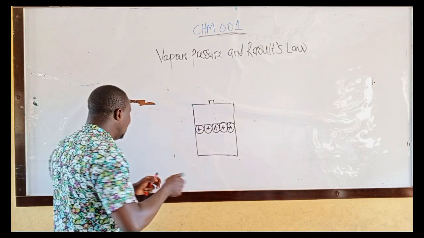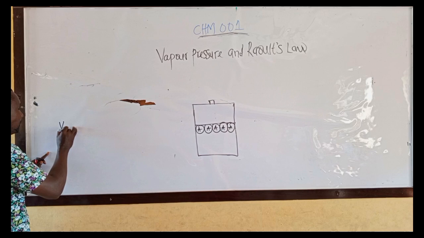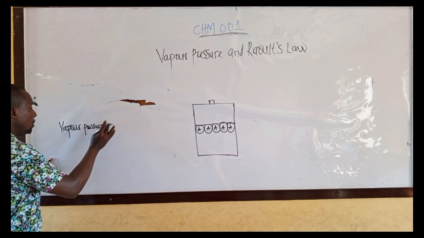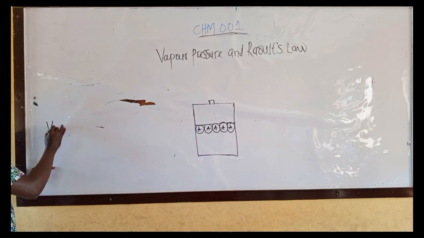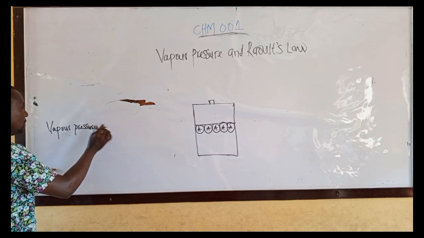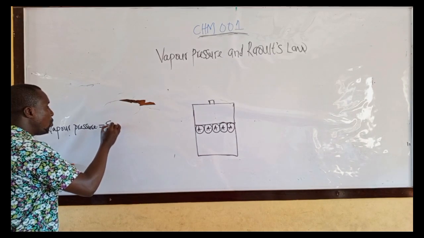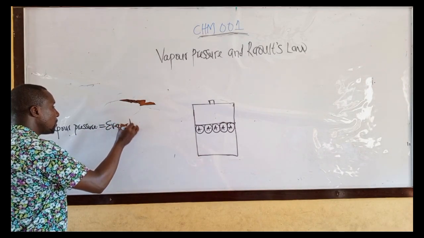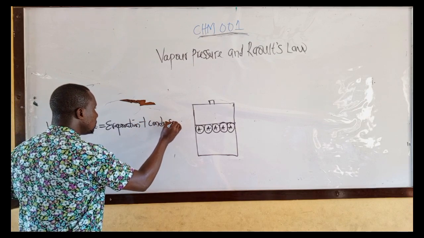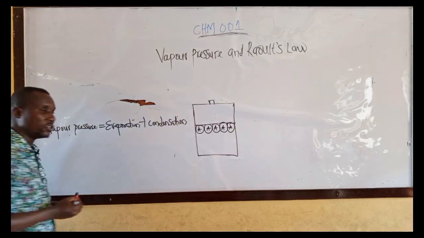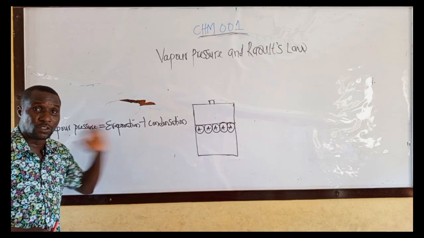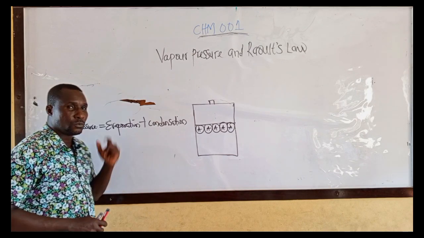Vapor pressure simply means evaporation plus condensation. Vapor pressure simply means evaporation plus what? Condensation. What do we mean by this?